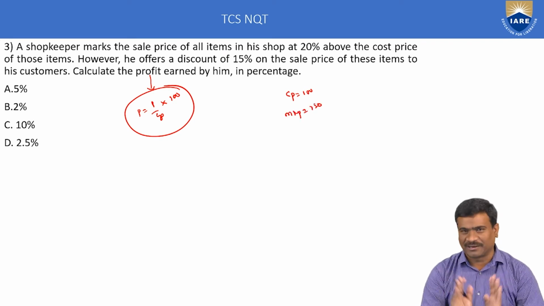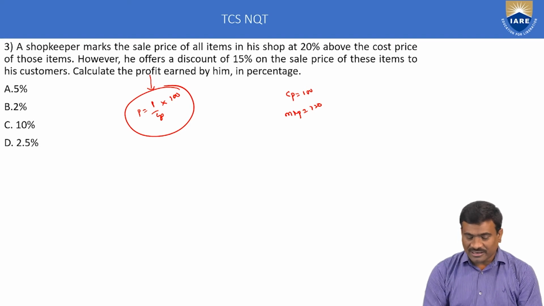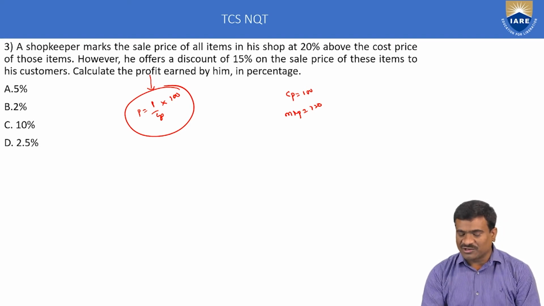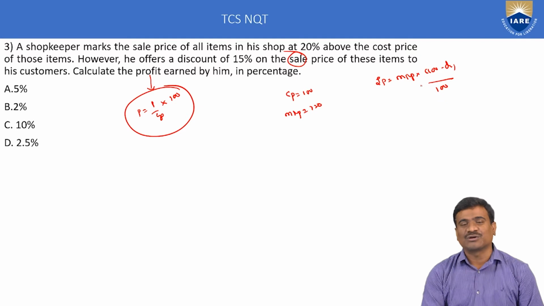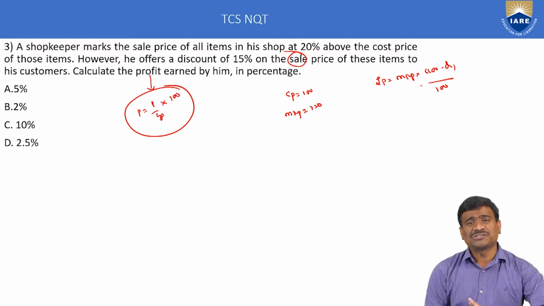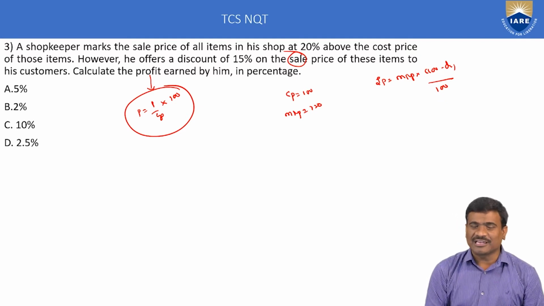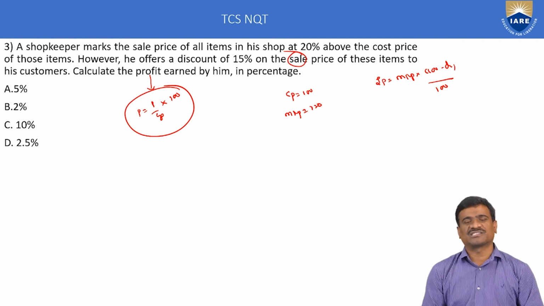First statement completed. Next, he offers a discount of 15% on the sale. Sale is nothing but selling price. Selling price is equal to MRP into (100 minus D1) by 100, where D1 indicates discount. The relation between selling price, MRP and discount concept.